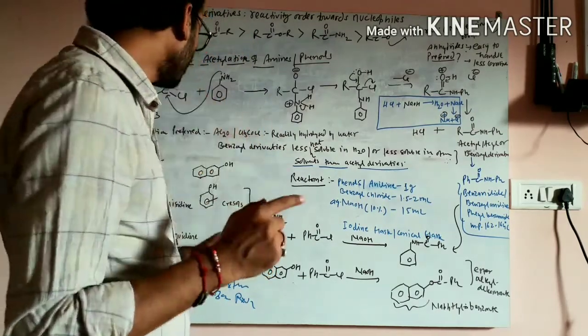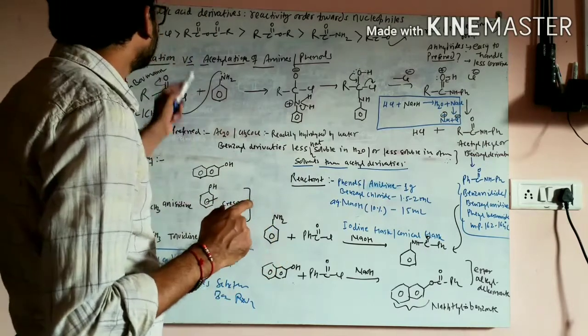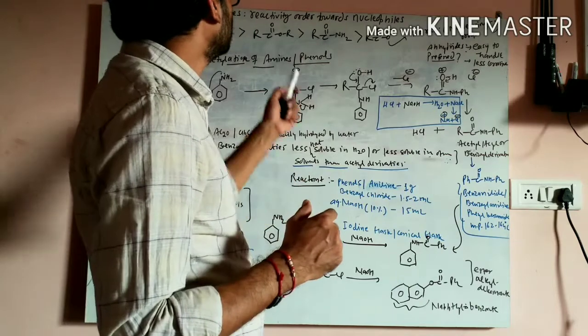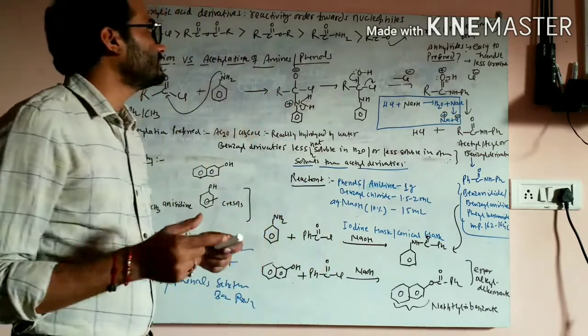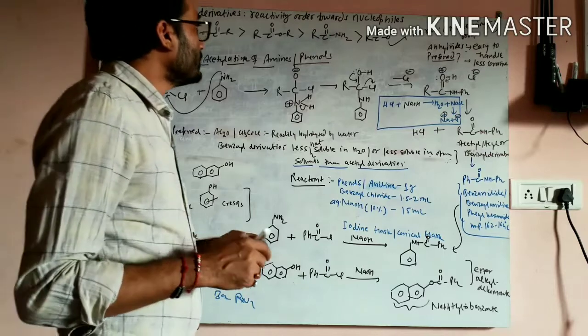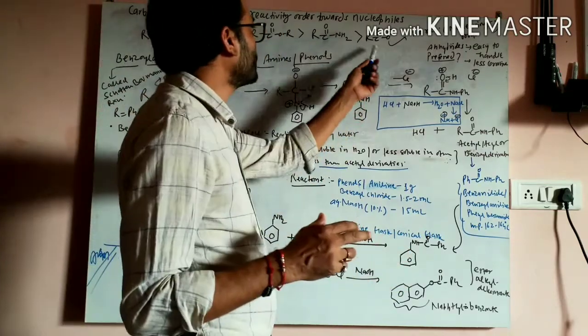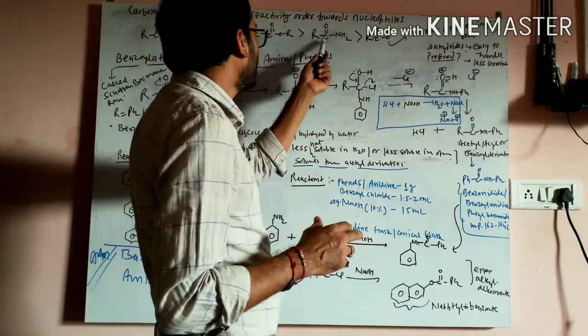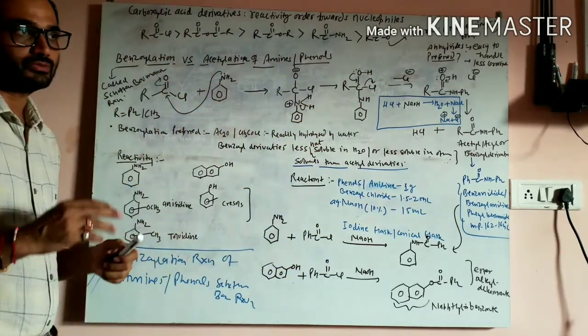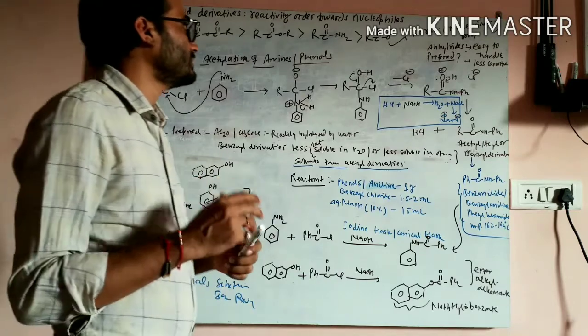So before going to this benzoylation reaction, we must discuss the reactivity order of these carboxylic acids and their derivatives towards nucleophiles. Suppose we have carboxylic acids, and their derivatives are amides, esters, anhydrides and acid chlorides.